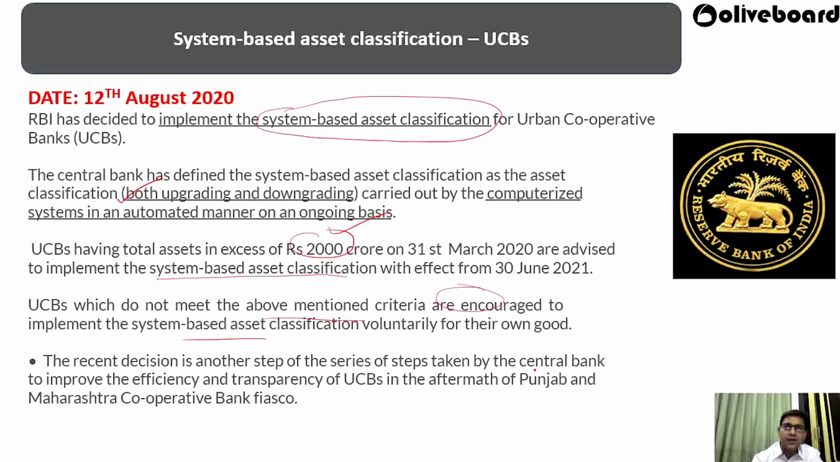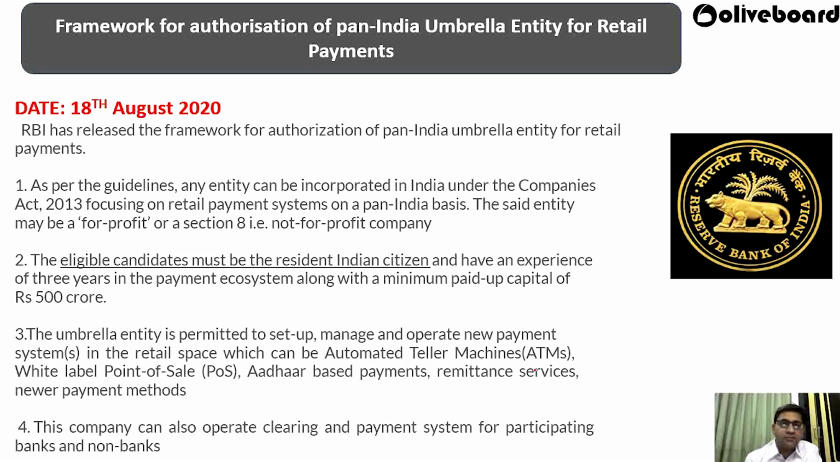So this is all about system-based asset classification for urban cooperative banks. Now we have a framework for authorization of Pan-India umbrella entity for the retail payments. RBI has released the framework for authorization of Pan-India umbrella entity for retail payment. As per the guidelines, an entity can be incorporated under the Companies Act focusing on retail payment.